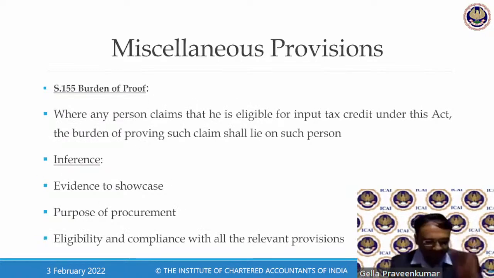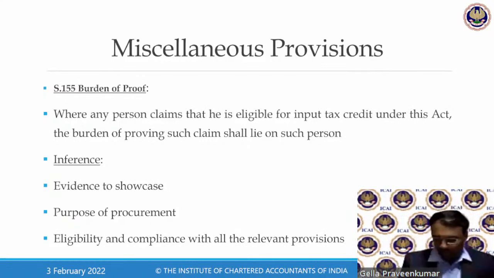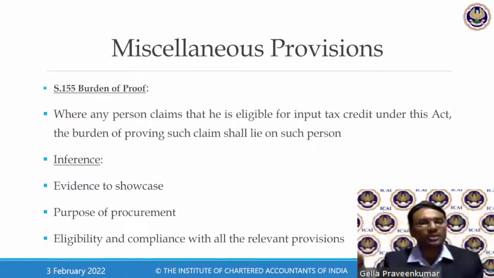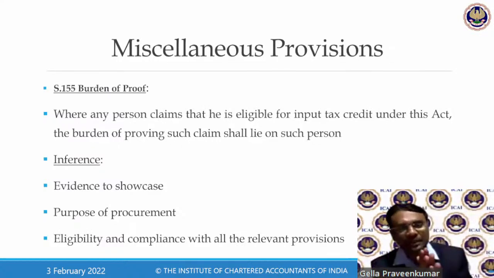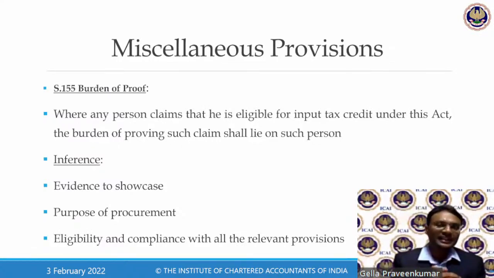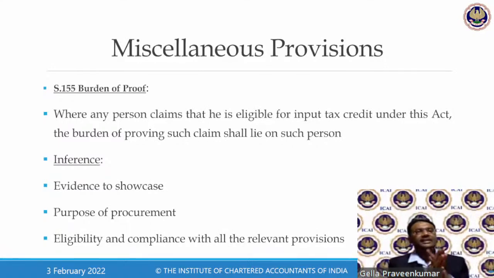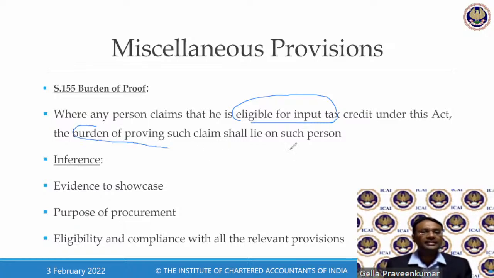Now, this 155 is a draconian provision. If you read this provision, you'll feel that why was the entire responsibility put on the businessman, not on the GST officer? I'll explain you this provision, then you'll understand what is the seriousness of the provision concerned. The provision says that where a person claims that he's eligible for input tax credit under this act, the burden of proving such claim shall lie on such person.